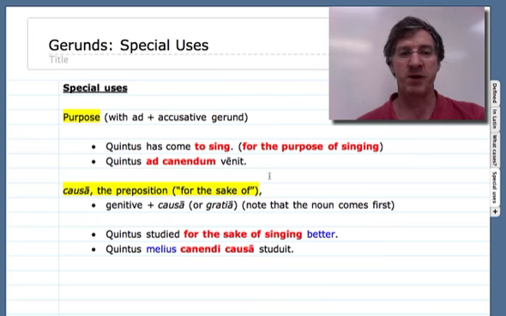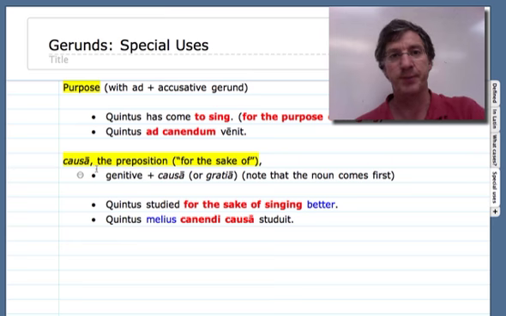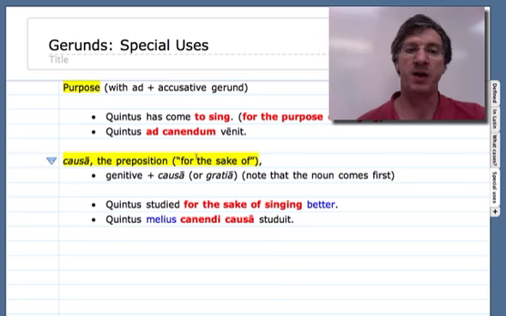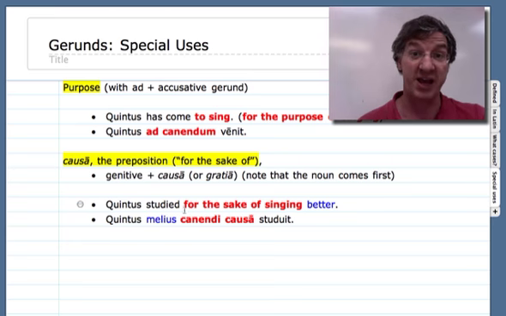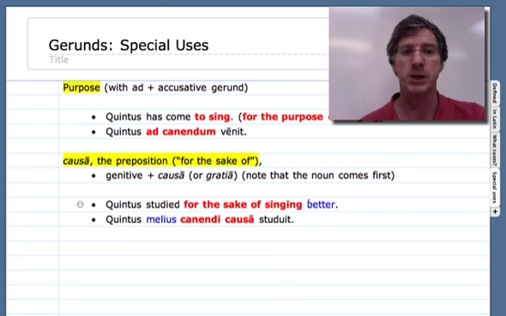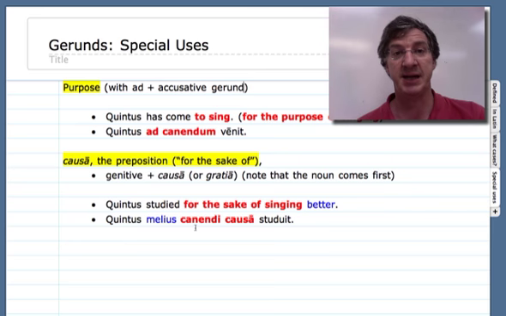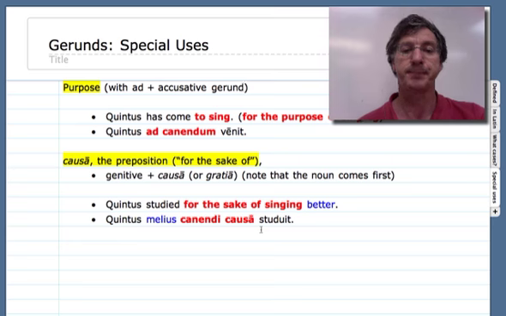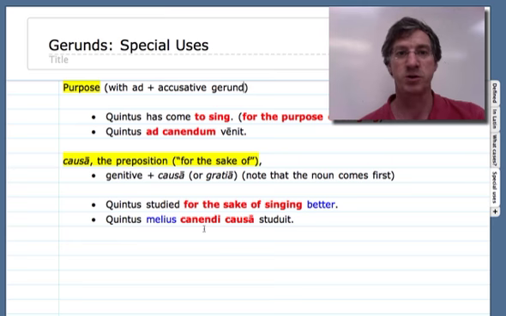In the genitive, we very often see this word causa, which actually is the same thing as the word gratia, and they both mean for the sake of. So we would say Quintus studied for the sake of singing, or for singing better, would be melius, the comparative adverb, and then canendi causa, for the sake of singing. Notice that when you use causa or gratia, the genitive noun comes first, and the causa comes second.